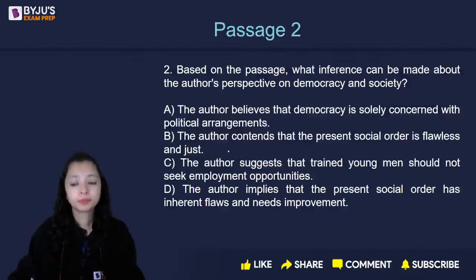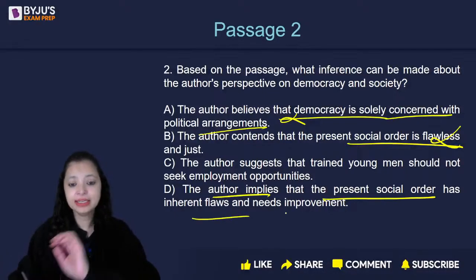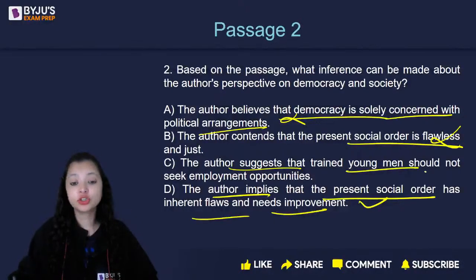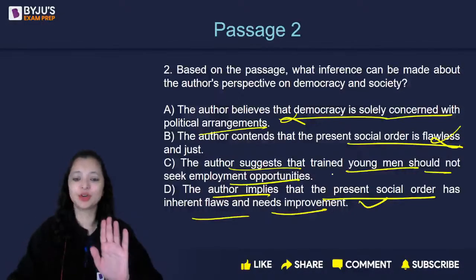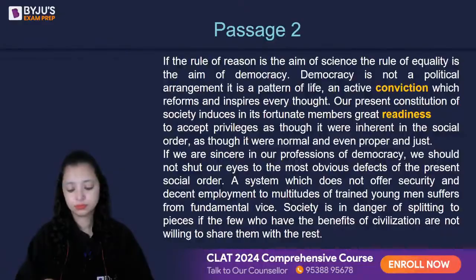So let's come to question number 2. The author says the present social order is flawless? No. He believes that democracy is solely concerned with political arrangements? No, it's a way of life. The author implies that the present social order has inherent flaws and needs improvement? Correct. The author suggests that trained young men should not seek employment. Bhai, why not? I mean, I'm trained. Why shouldn't I get employment? This is the worst option of all. D is the correct answer. Yeah, it's a no-brainer one. Absolutely correct. Next question.